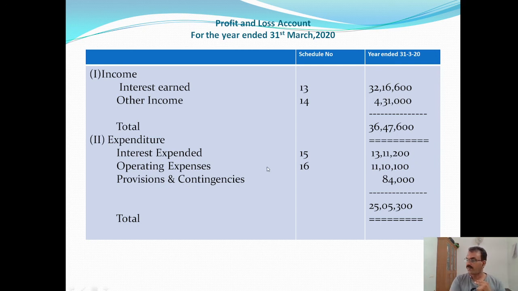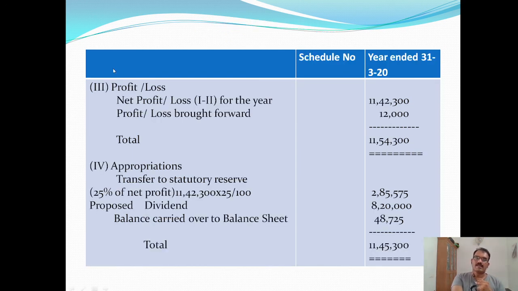Next item, provisions and contingencies. Provisions and contingencies given in the question, 84,000. That is the total of provisions and contingencies. Okay. Take the total. Total will be 25,05,300. Now we can calculate profit or loss. Third item is profit or loss. Net profit for the year.